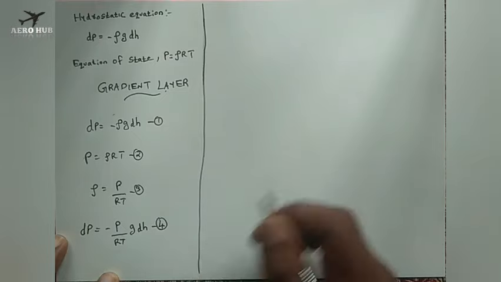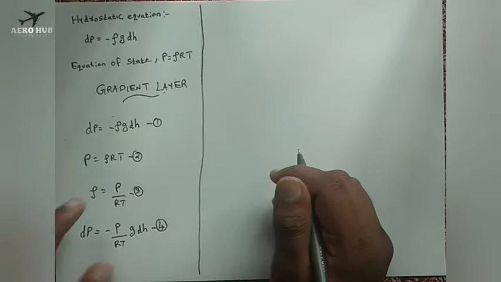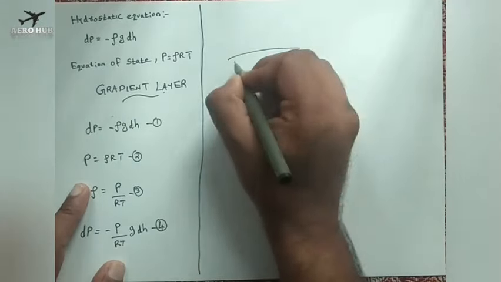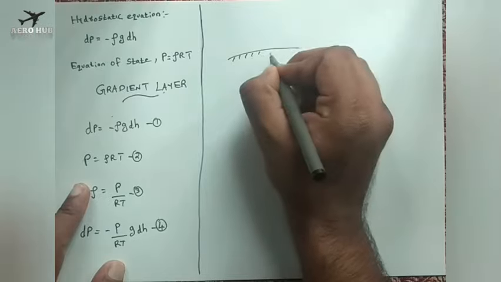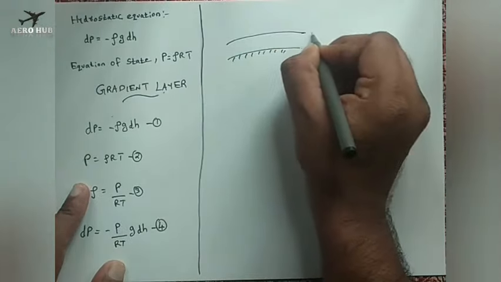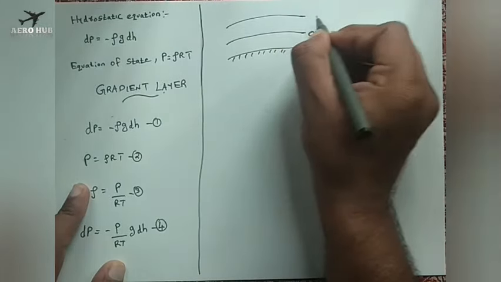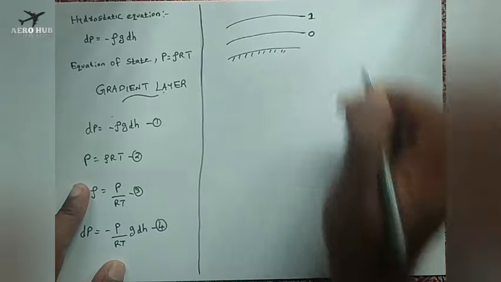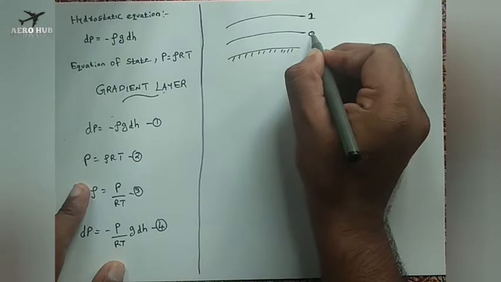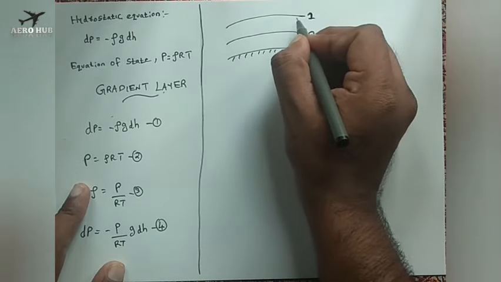Okay, and now you have to see one important case. This is our surface of the earth, and this is our base layer, which I put as 0, and this is the target layer, which I put as 1. Okay, this is the surface of earth and this is the base layer, I put as 0, and this one is called the target layer.